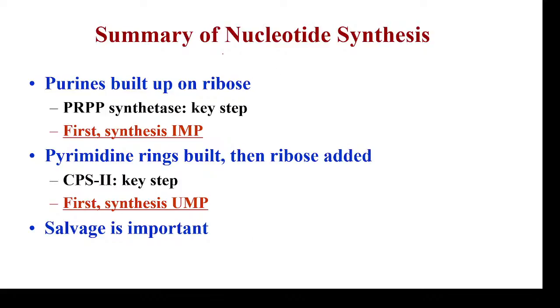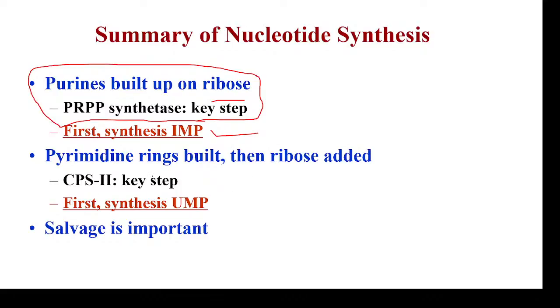So the summary of overall nucleotide synthesis is, purines are built on a ribose molecule. Phosphoribosyl pyrophosphate synthetase is the key step here in purine biosynthesis. Okay, so the first molecule biosynthesized by the de novo method is IMP, and that is further converted into various purine nucleotides. In pyrimidine biosynthesis, initially the pyrimidine ring is built and then ribose sugar is added. So here CPS2 is the regulatory step. Okay,